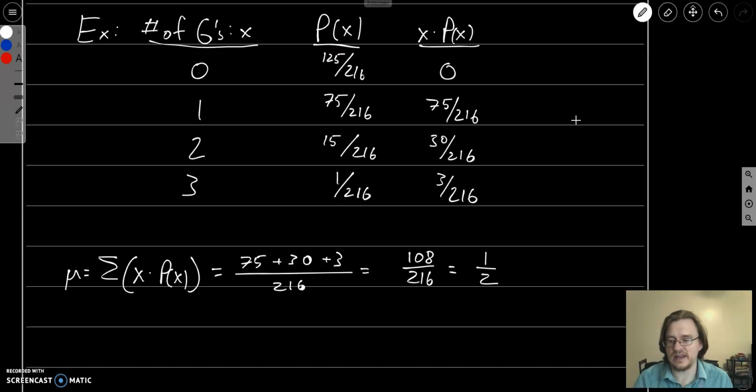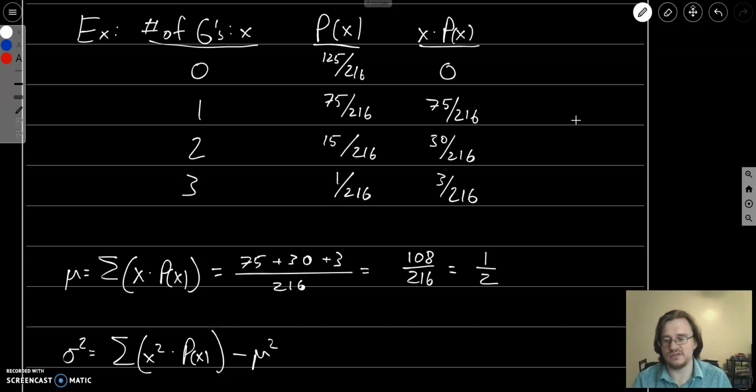The standard deviation for a distribution, we normally calculate the variance first, and the formula that we will use is going to be very, very similar to the mean, except we want the value squared times the probability that it occurs. And then after we've summed all that up, we will subtract the mean squared.